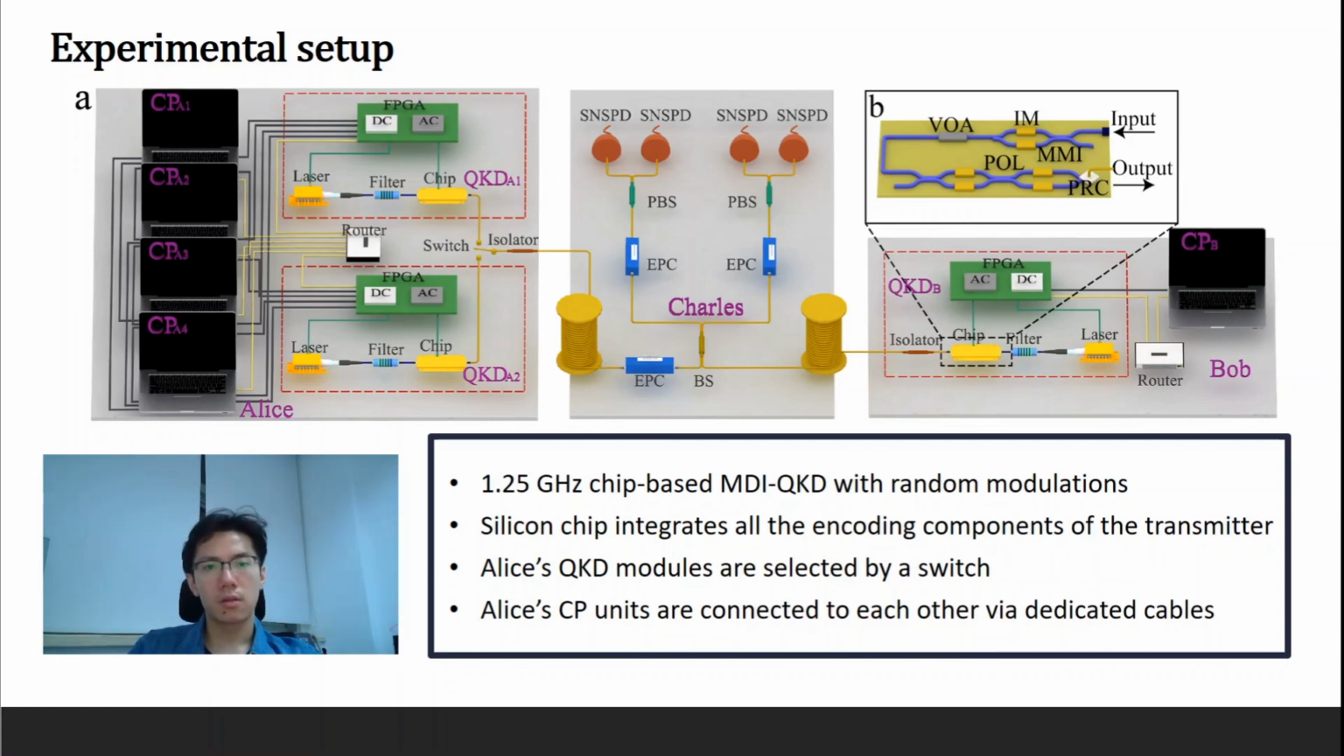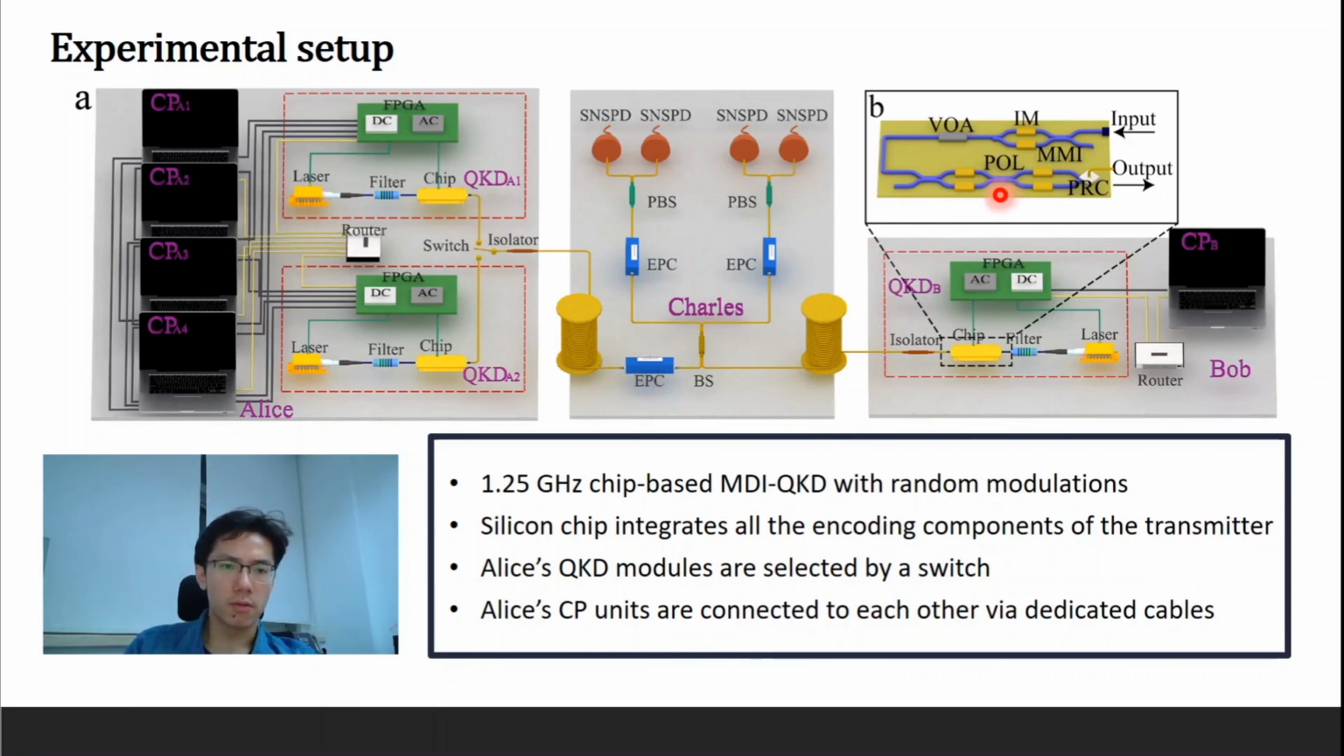Thanks, Victor. This is Wei Li from the University of Science and Technology of China. I will continue Victor's topic and talk about the protocol implementation. First, let me introduce our 1.25 gigahertz polarization encoding MDI QKD system with a silicon photonic modulation chip.